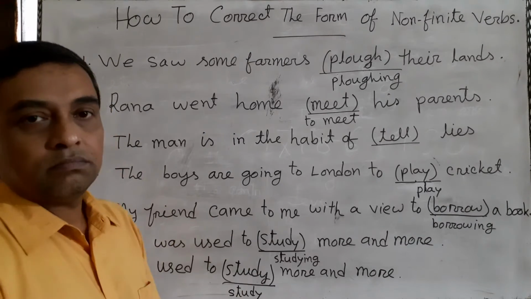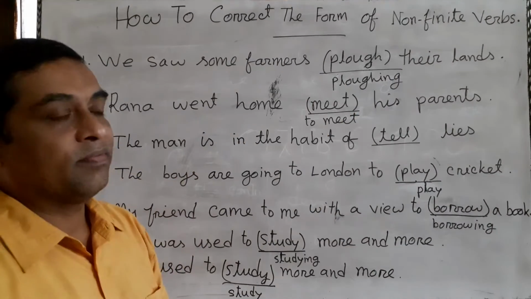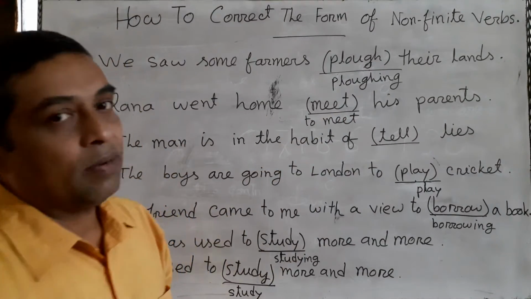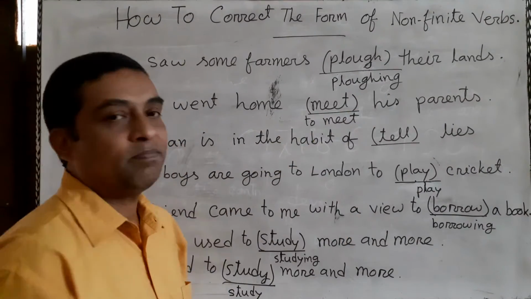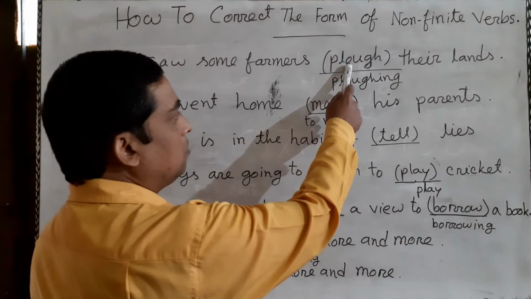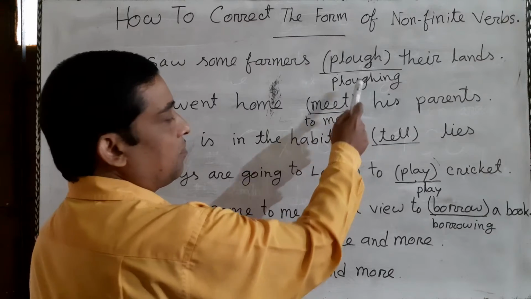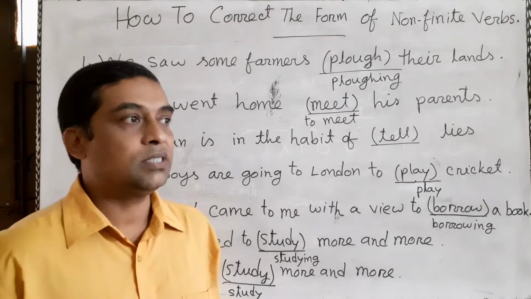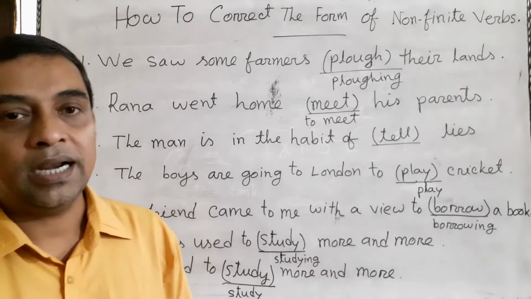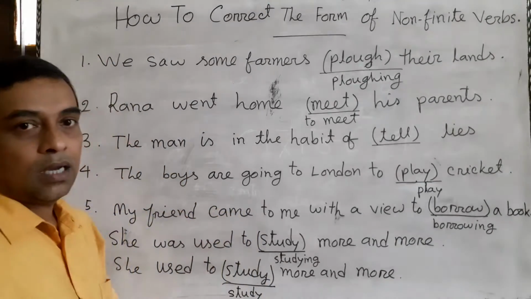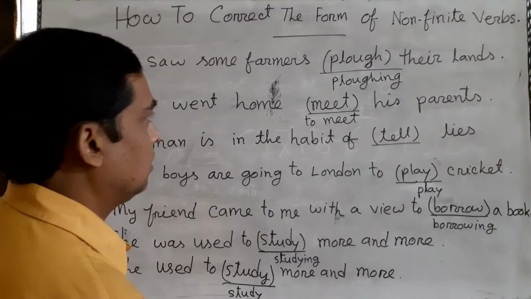How can we make the form of this verb correct? Here the correct form of the verb plow is plowing. That means present participle. We should make the verb plow into present participle. What is present participle? The verb which has an ing at the end of it and plays the function of an adjective is a present participle.